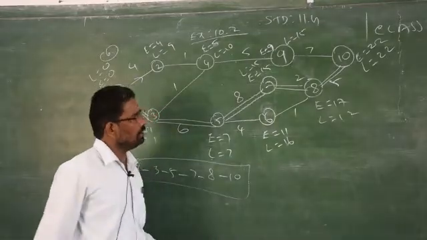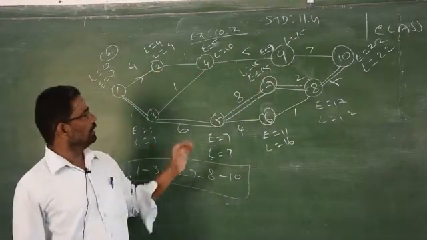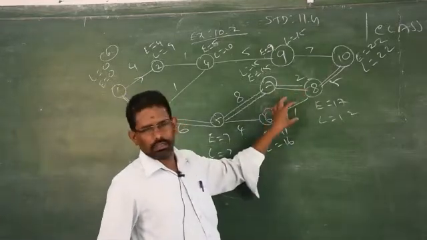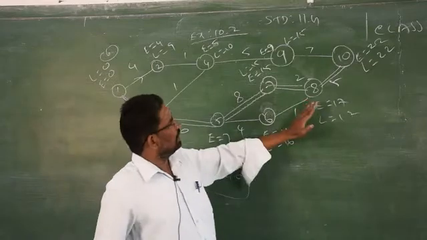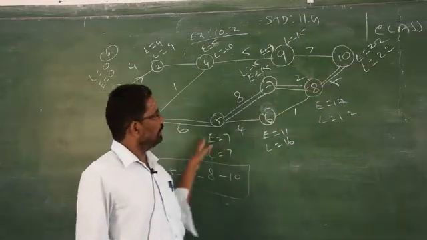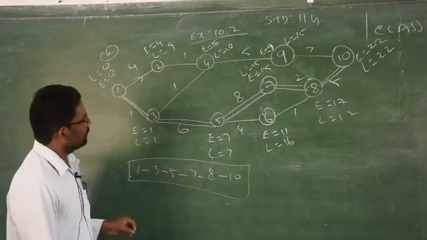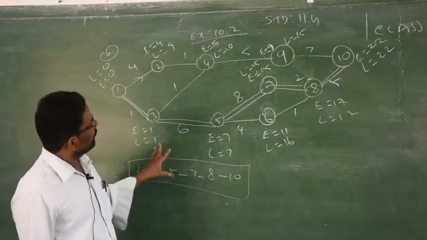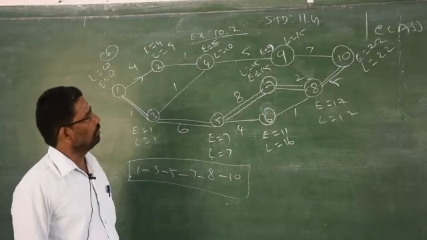Clear? So don't start from 9 to 4 and 4 to 2 and 4 to 3. Clear? You should be in order. When you go to the right side, it is increasing order. If it comes this side, you will be coming in that decreasing order. So based on the concept, you have to do it. If you have any doubt regarding this concept, please let me know. I will explain one more time.